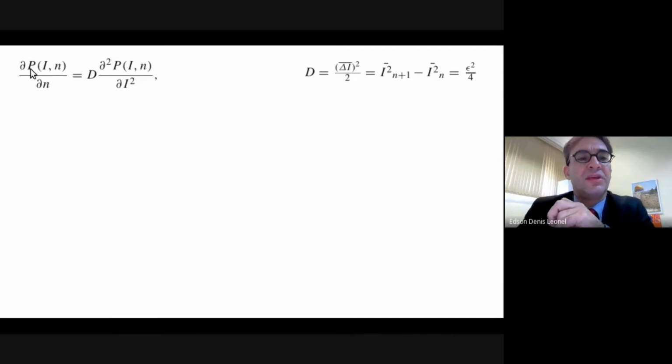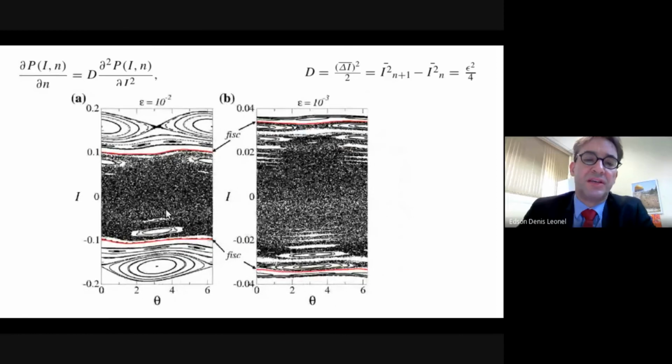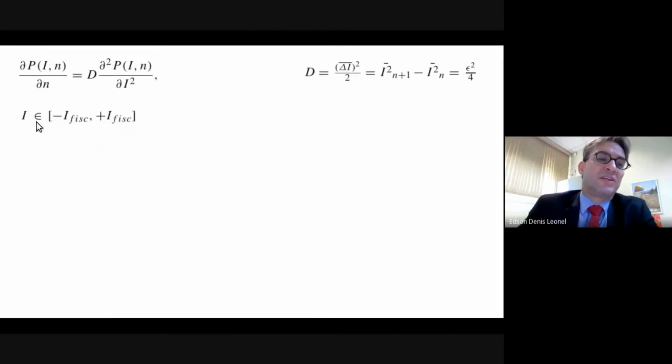P, capital P, gives the probability to observe a given particle with an action I at a given time n. And just remembering, this probability gives a position along this chaotic sea, because the chaotic dynamics is confined to move only between these two invariant spanning curves. So the chaotic diffusion is confined between minus I FISC and I FISC. FISC is the acronym for first invariant spanning curve.